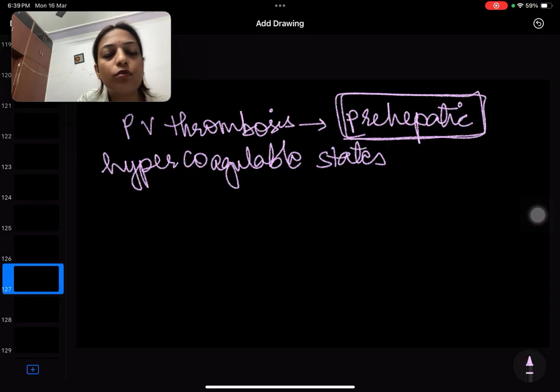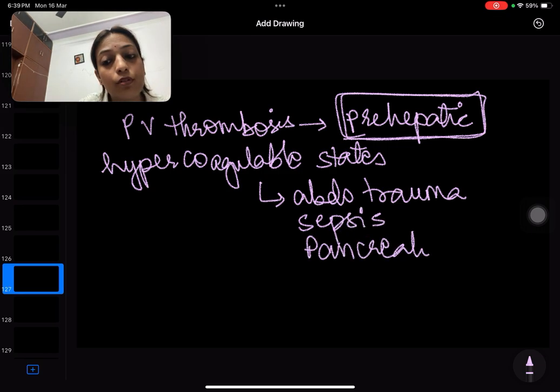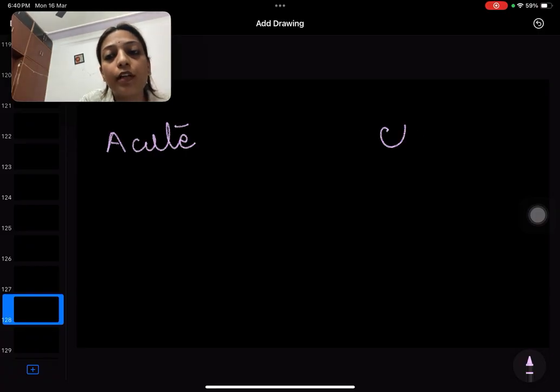See, coagulation is deranged in CLD, right? So how is this happening? This is happening in other patients also, like a patient having abdominal trauma, some blunt trauma, right? Then there could be sepsis, which induces PV thrombosis. Pancreatitis, most importantly, causes PV thrombus formation, as do cirrhosis and hepatocellular carcinoma, right? There are two types of thrombosis again: it can be an acute thrombosis or it can be a chronic thrombosis.